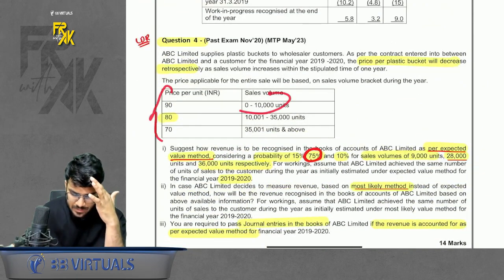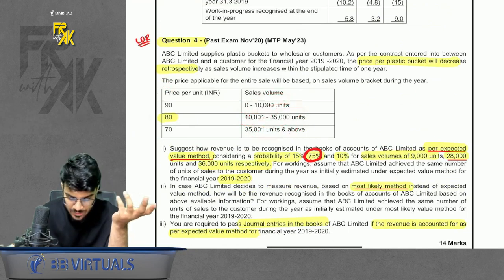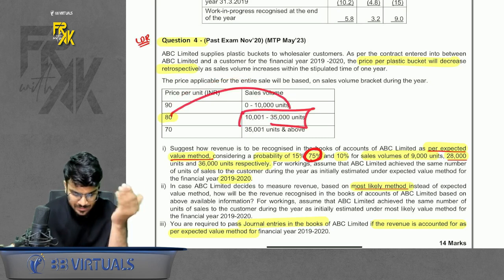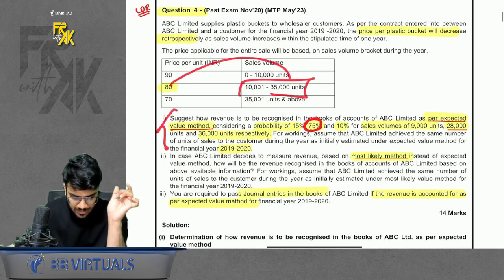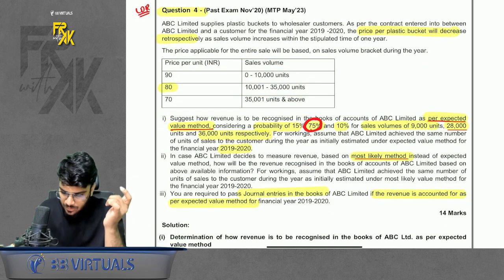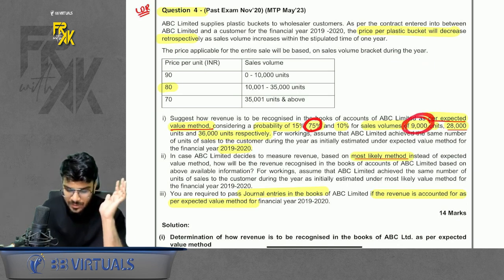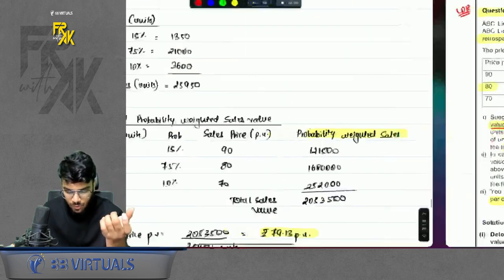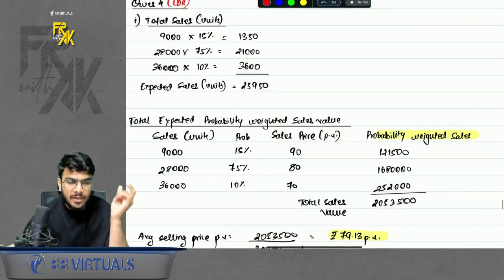So they have given multiple sales volumes. Of course, it implies that if you achieve sales within this much volume, the price is this much, and if you achieve higher sales, the price is this much. Okay. Now in the first part, they have given a probability weighted sales value: you will be able to sell 9,000 units, probability is 15%. You will sell 28,000, probability 75%. You will sell 36,000, probability is 10%. What to do? You have to find the probability weighted average price.